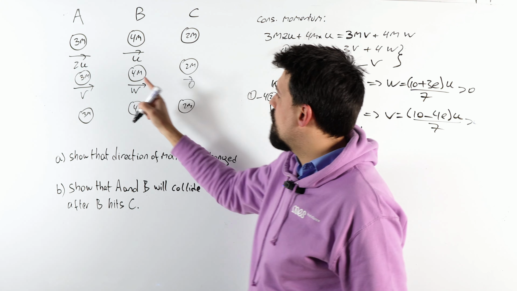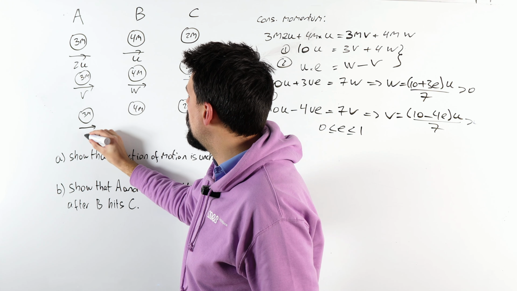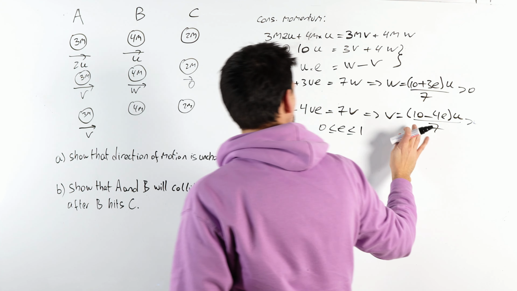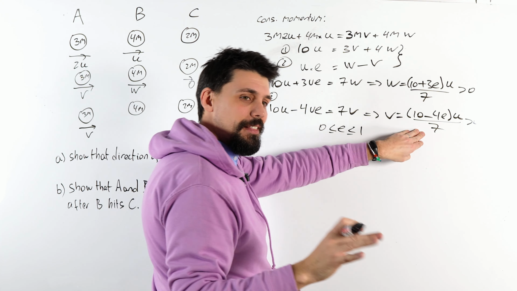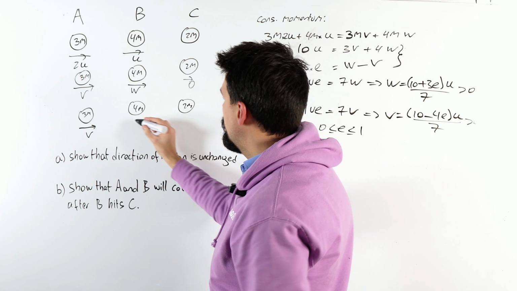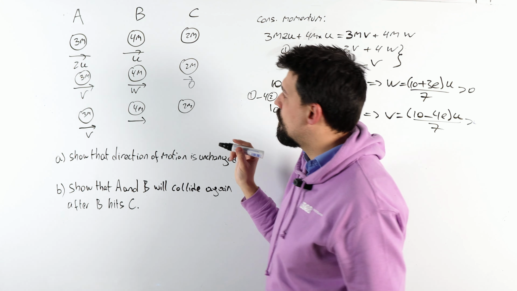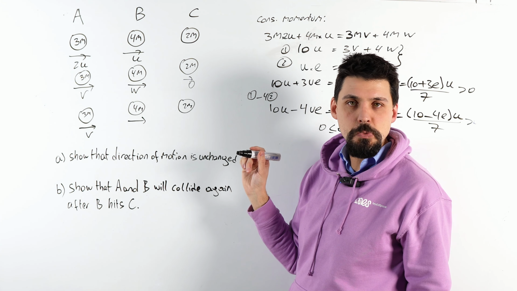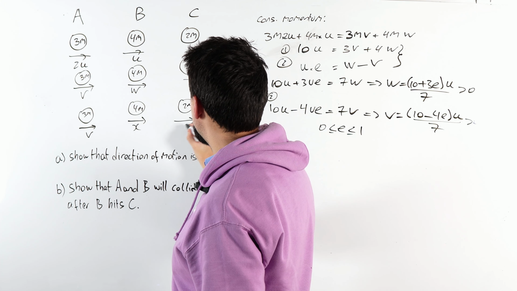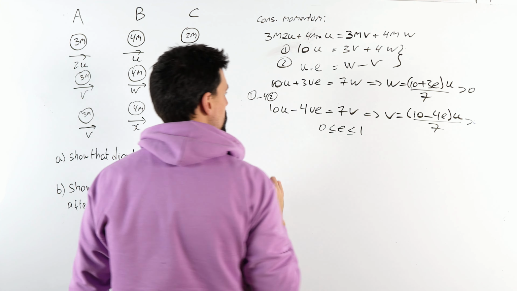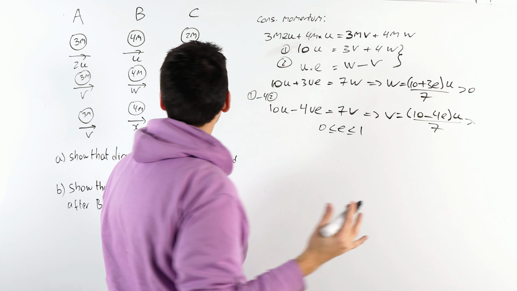So what have we got? Particle A is just still chugging along at V. I'm not going to put that in. That doesn't fill me with joy writing that out an awful lot. I'll do that at the last minute. We need 2 more letters. I've used U, V, W. What are some good letters? X and Y? Yes. Look at that. Who says mathematicians do not have an imagination? And let's go again.